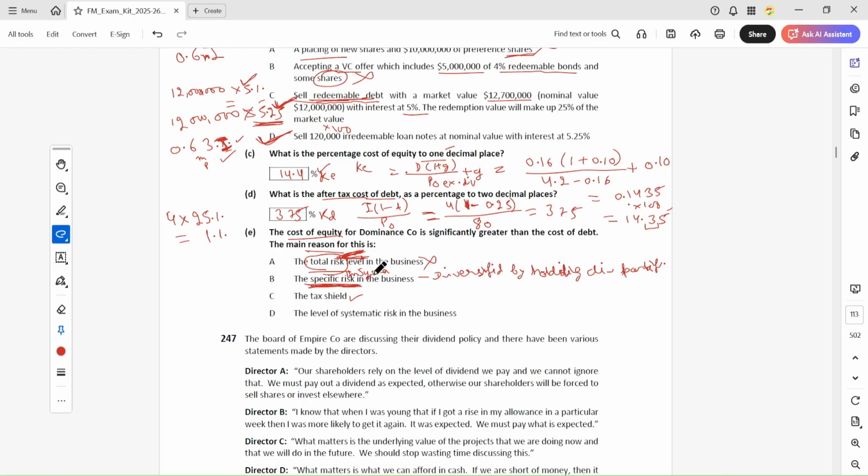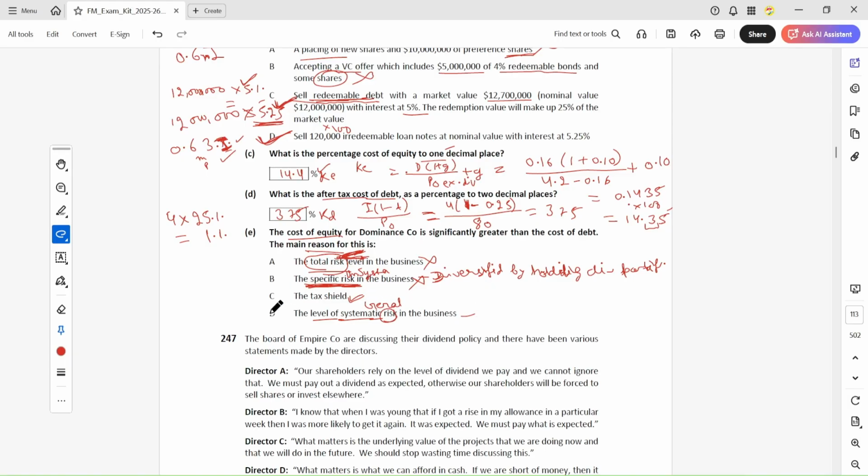This is one of the assumptions we make when we use the CAPM formula: unsystematic risk can be diversified away. So this cannot be the reason. One reason is the tax shield, but the next reason can be the level of general risk in the business.